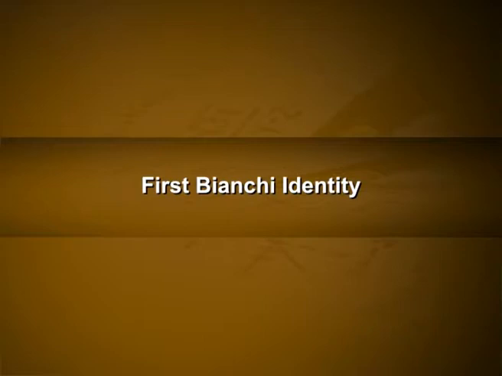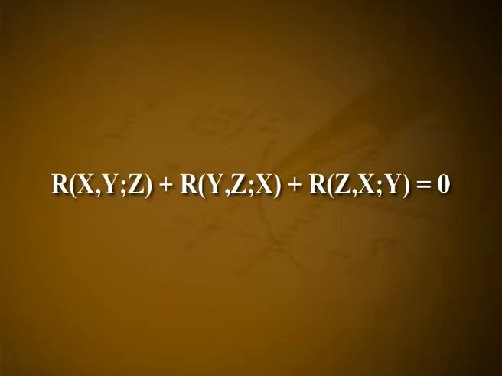Now, we will move on to the first Bianchi identity, which is stated as a theorem. If R is the curvature tensor of a torsion free connection, then R(x,y)z plus R(y,z)x plus R(z,x)y is equal to 0 for any three vector fields x, y and z. The presence of an affine connection on a manifold allows us to differentiate not only vector fields, but also tensor fields of any type. Definition.